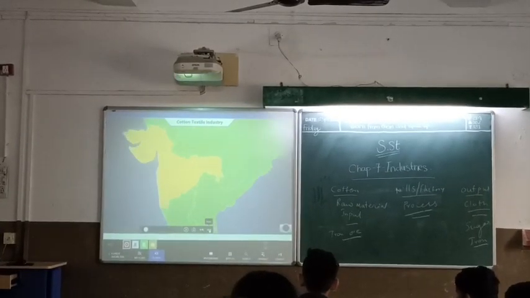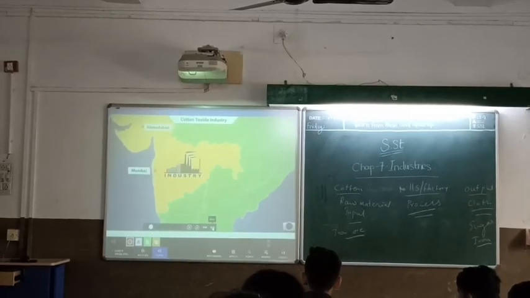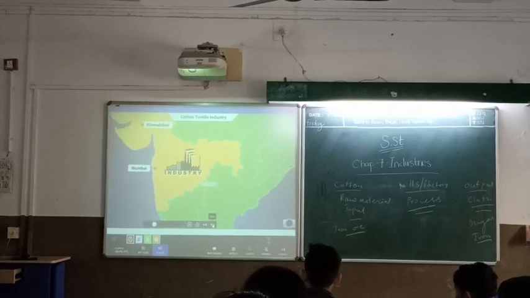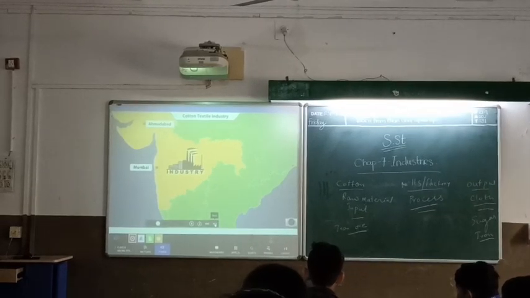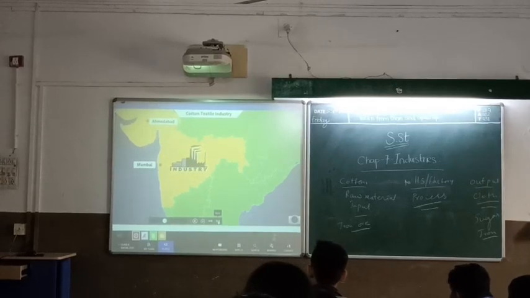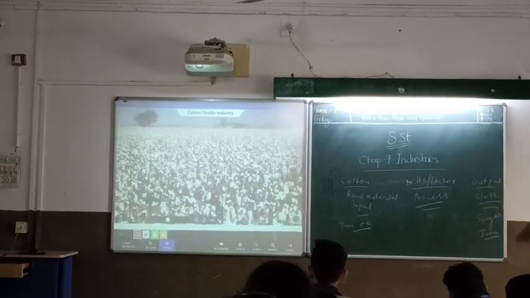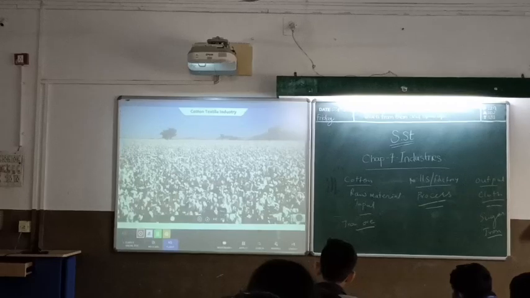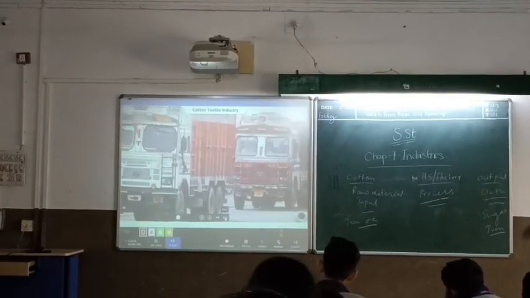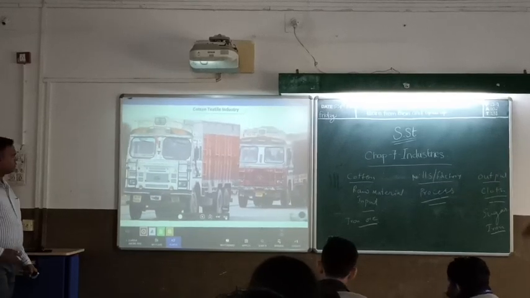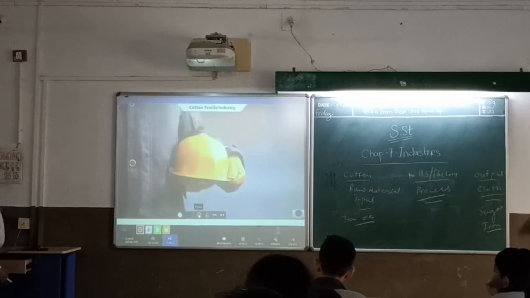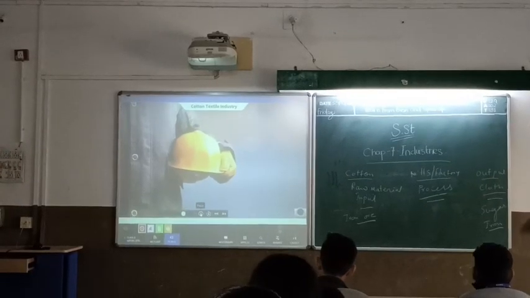Cotton textile industry has grown majorly in the states of Maharashtra and Gujarat. The most important of all are Mumbai and Ahmedabad in Gujarat. There are many reasons for the growth of this industry. Firstly, cotton grows in large quantities in Maharashtra and Gujarat. The availability of easy railway and road transport infrastructure reduces transportation costs. With a large number of people available as working population in the cities, it is easier to find people to